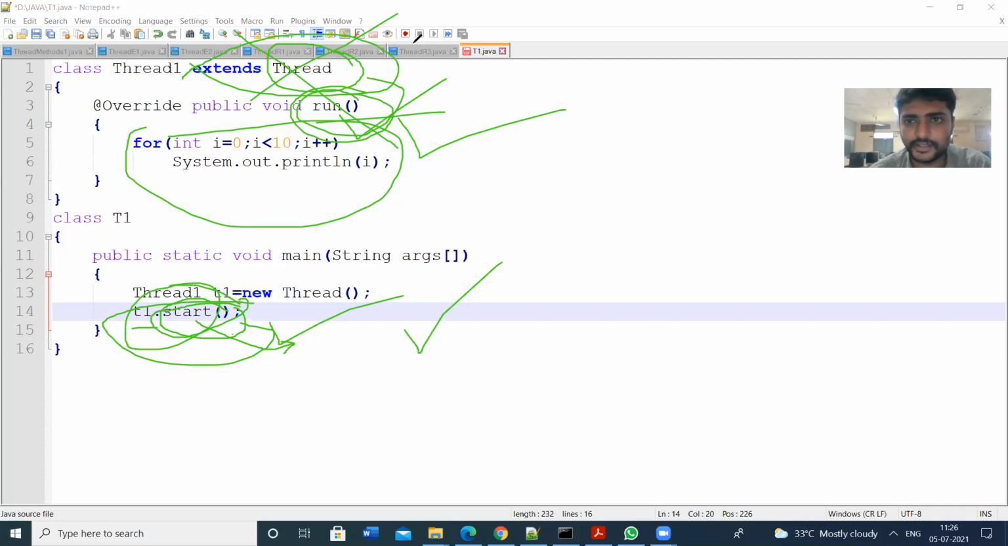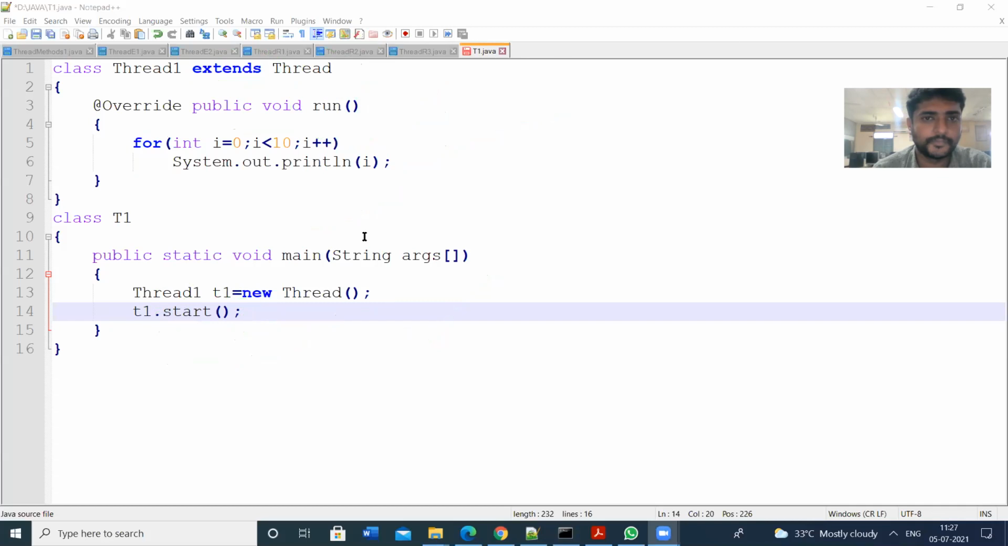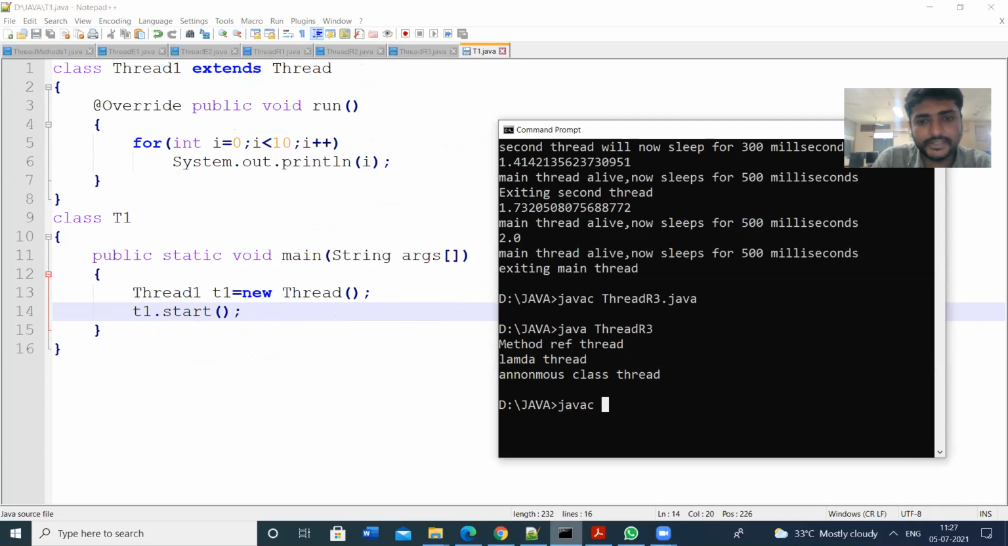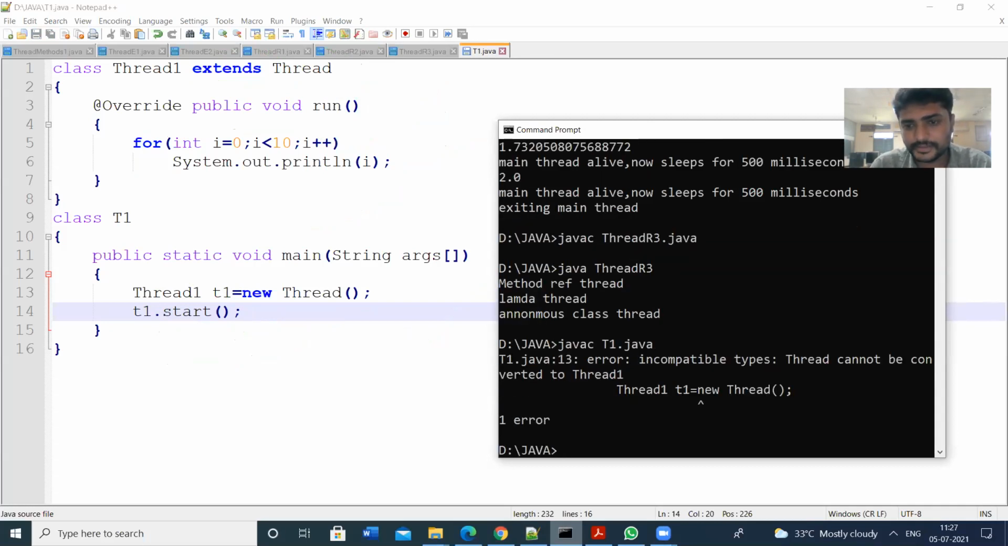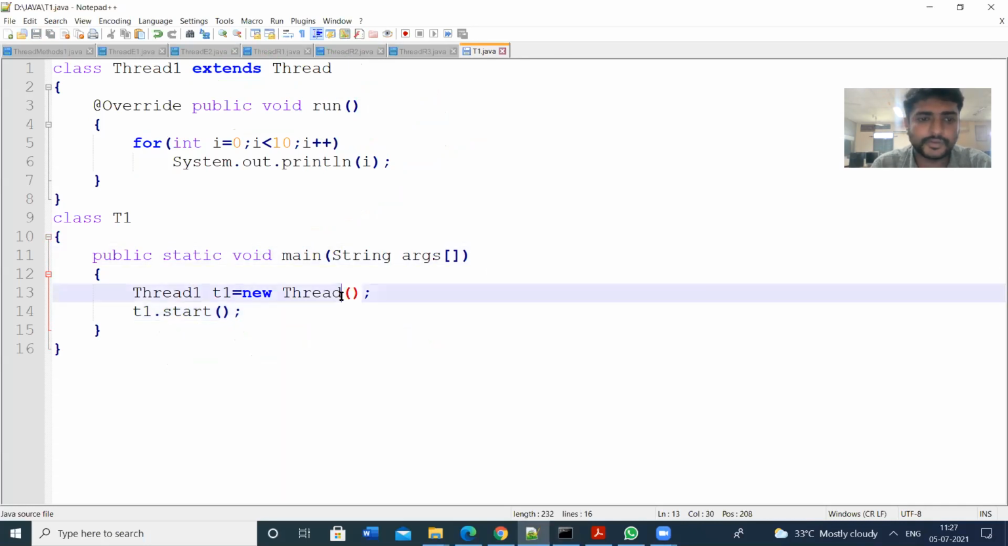Let us run this one. Save this. javac, the program name is T1.java. Some errors: incompatible types. Here the class is Thread1. Save this one.